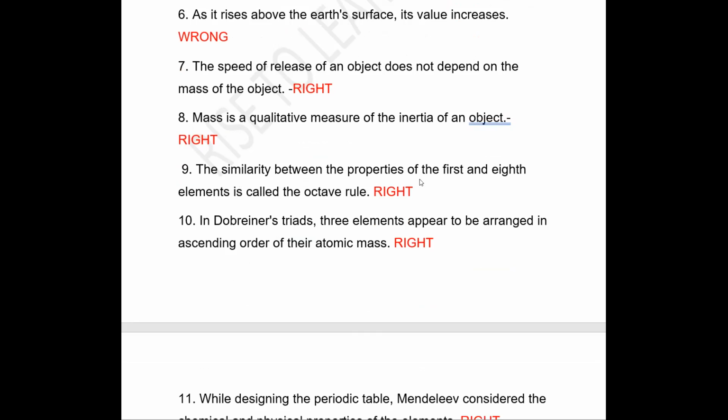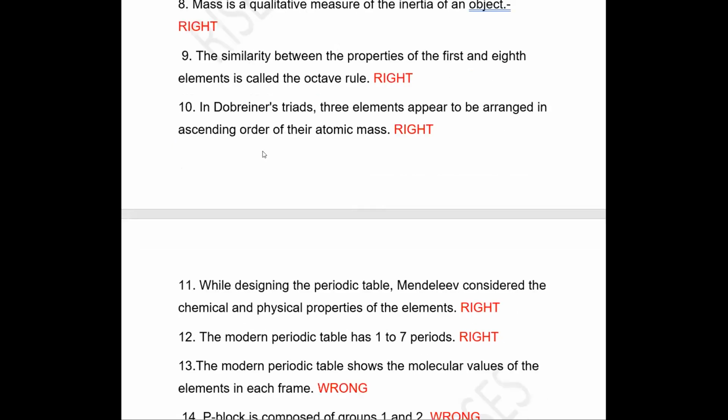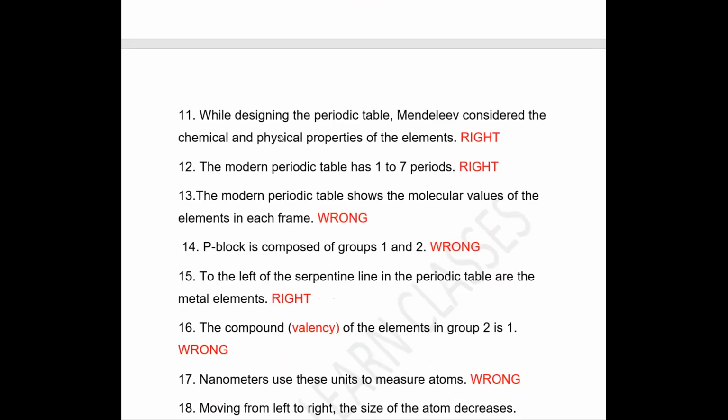Next is, similarity between properties of first and eighth element is called the octave rule. We know that in Newlands' law of octaves, first and eighth element show similar properties. So it is called the octave rule. Statement is right. Next is, in Dobereiner's triad, 3 elements appear to be arranged in the ascending order of their atomic masses. Statement is right. Next, while designing the periodic table, Mendeleev considered chemical and physical properties of the elements. Yes, Mendeleev's periodic table is based on the physical and chemical properties. So the statement is right.